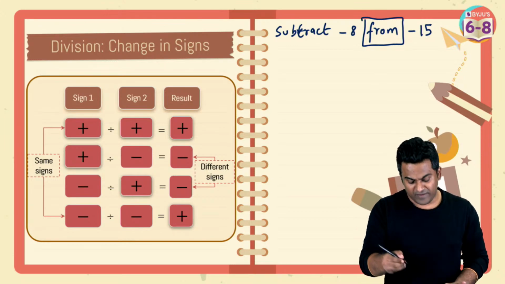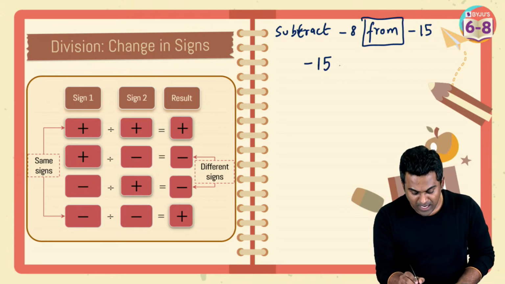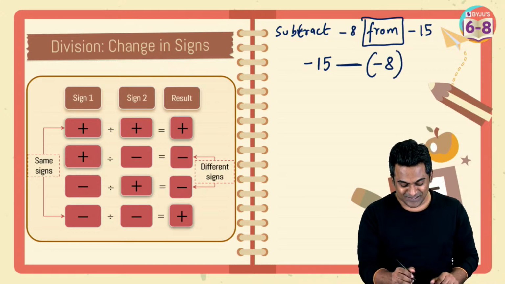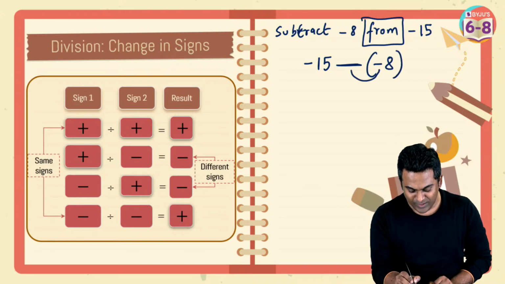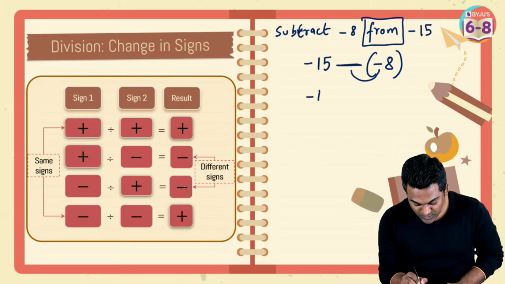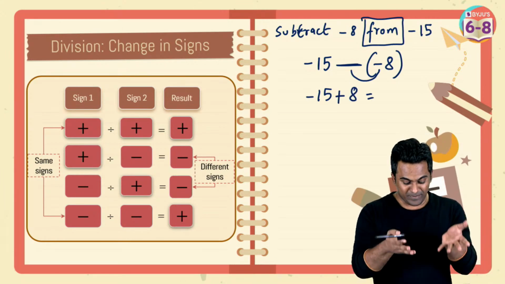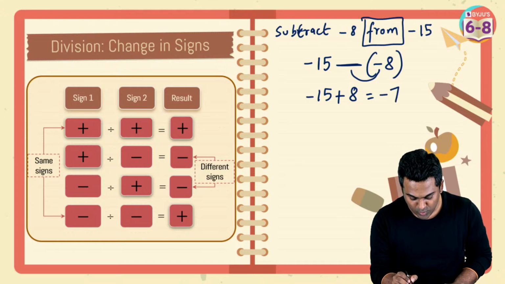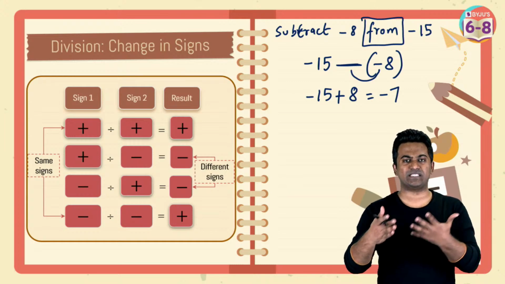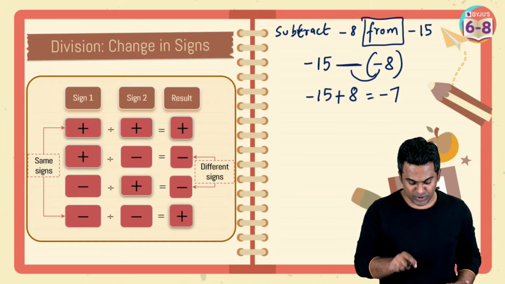So same idea if I apply here, this is going to be what? From minus 15, I'm asking you to remove minus 8. Okay, so this is where you see minus multiplied with minus, we just covered it. That's going to be what? Plus there. So this is going to be minus 15 plus 8, and then you know how to do this, right? Minus 15 plus 8 is going to be equal to minus 7. So operations involving addition and subtraction of positive, negative integers, I'm sure you guys are familiar with that. So this is what is going to be.